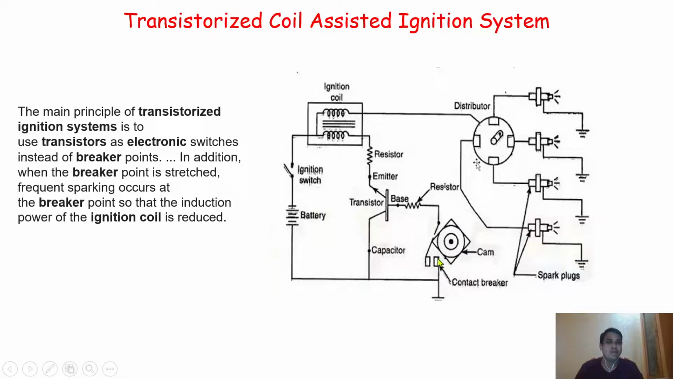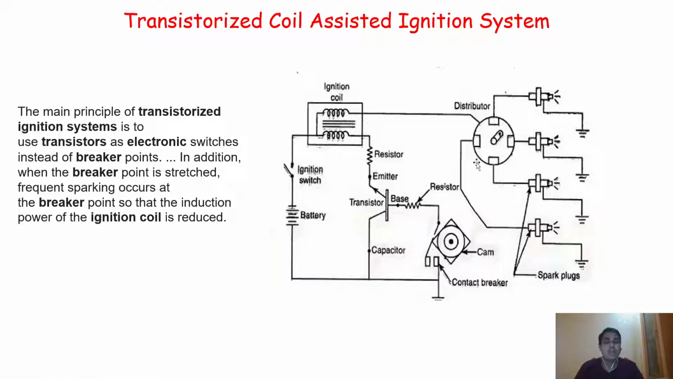So how will there be a contact break? This contact breaker is totally working on the rotation of this particular cam. As per the requirement of the spark plug, this cam will rotate, and it will break the contact. Unless and until there is a break in the contact, the excitation will not flow from this primary winding to the secondary winding. So the contact breaker is important in this particular case.